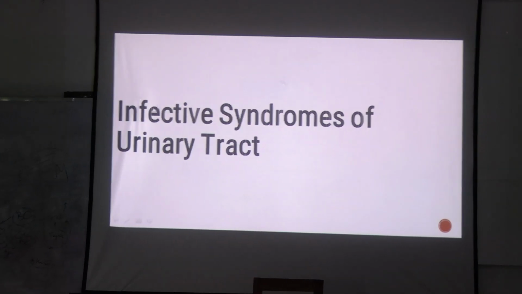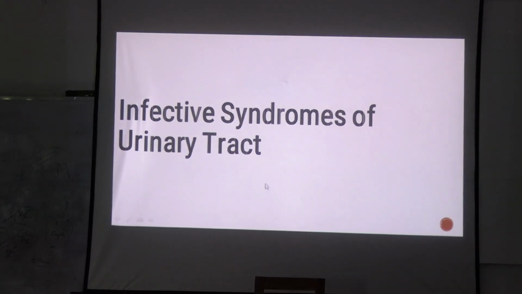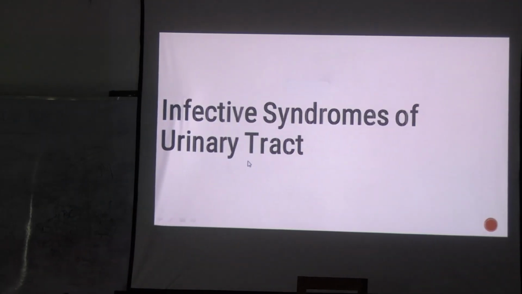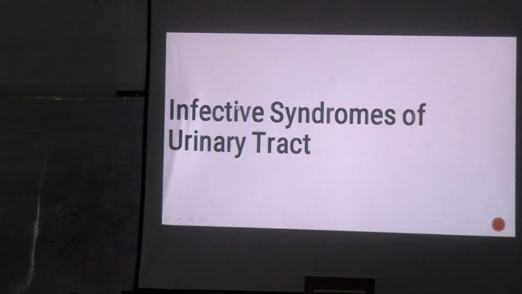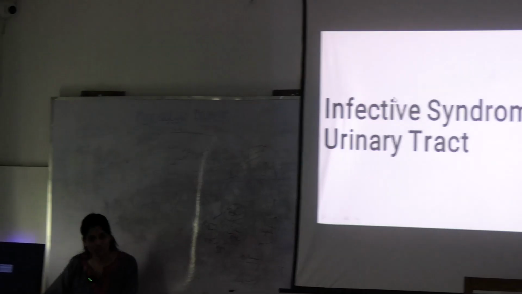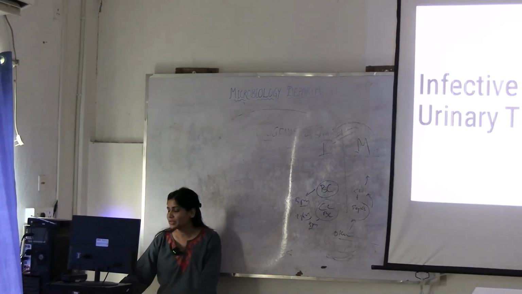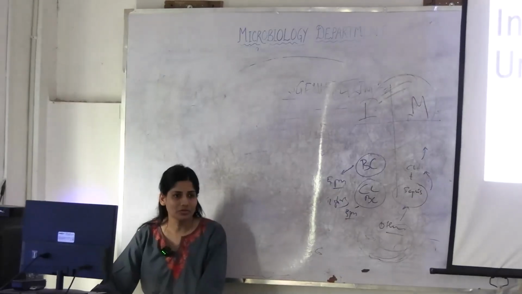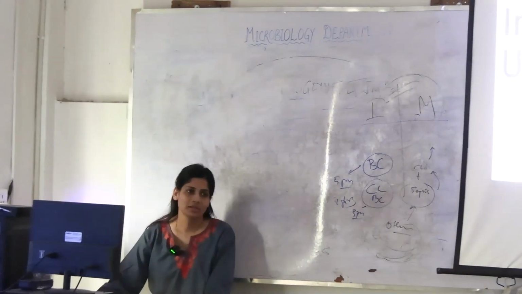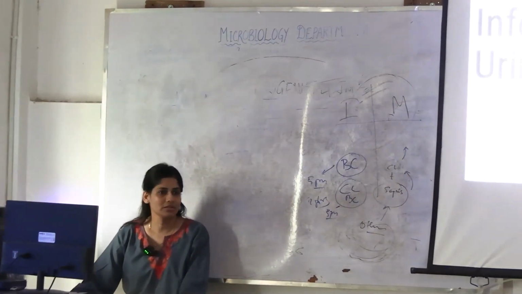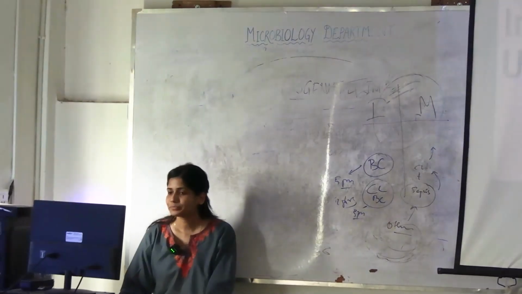What is the most important organ? Then, what is there after kidney? Ureter. Then, urinary bladder and urethra. Okay. So, if there is infection or inflammation in any of these organs, we refer to it as urinary tract infection. Okay.